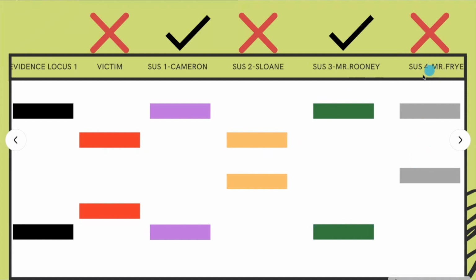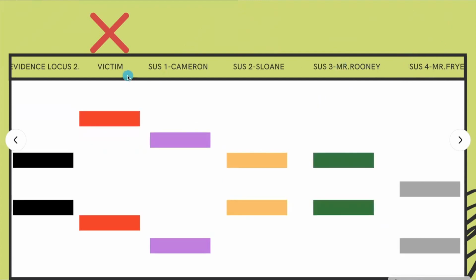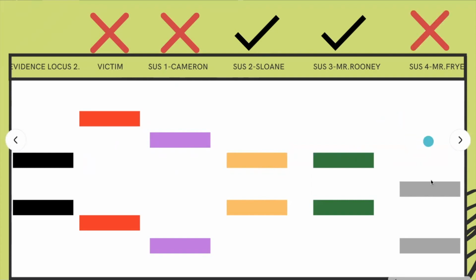In order to narrow it down to one person, we must do another BMTR analysis, but at a different locus. So once again, looking at the victim, he does not match either allele. Next, Cameron in this locus does not have either allele as well. Moving on to Sloan, she does have the alleles at the same locus as the evidence, but we can see that Mr. Rooney does as well. Mr. Fry does not have either allele for this locus.